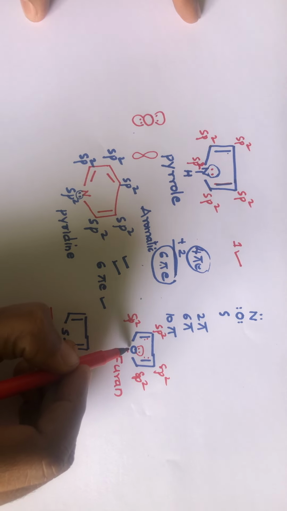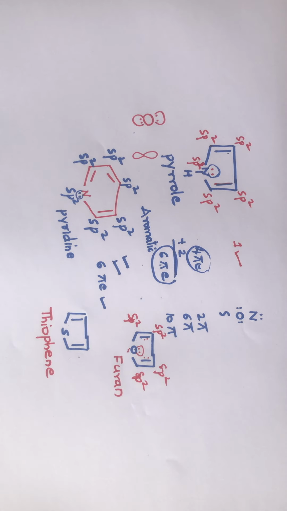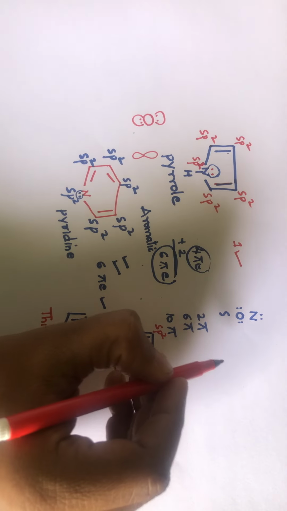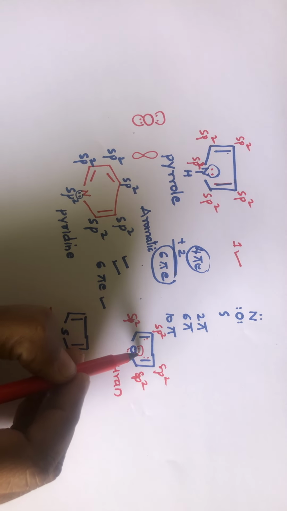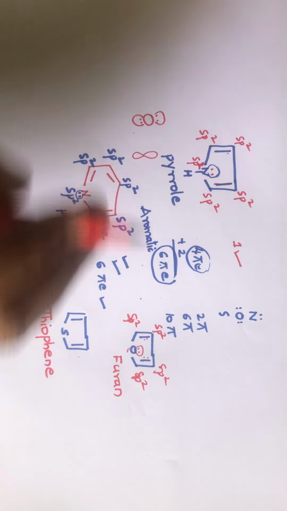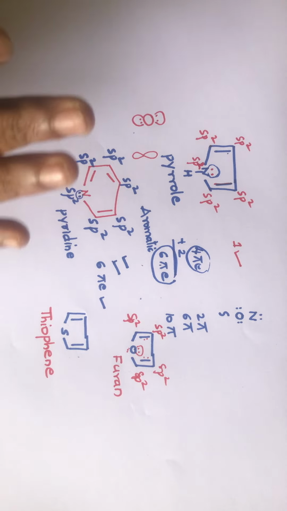The other will be present in the sp2 hybridized orbital only. Since the hybridization is sp2, it will have one p orbital, and in that p orbital one lone pair will be present and involved in the delocalization, and this will provide some aromatic character to the furan molecule, right?